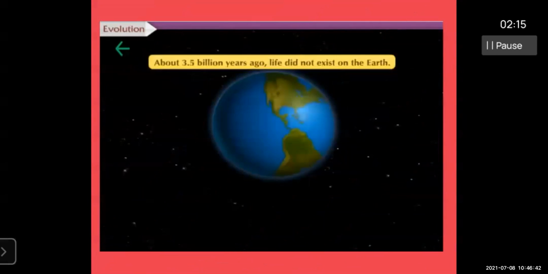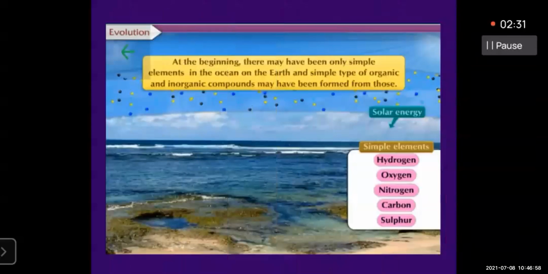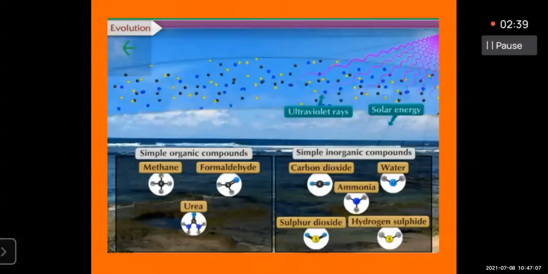Then, if you see in history, there were many philosophers and writers. They have written their observations. About 3.5 billion years ago, life did not exist on the earth. After that, it started. According to the scientists, it started in the ocean, from simple elements to complex elements.